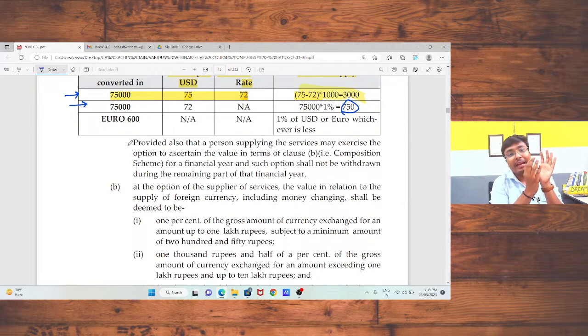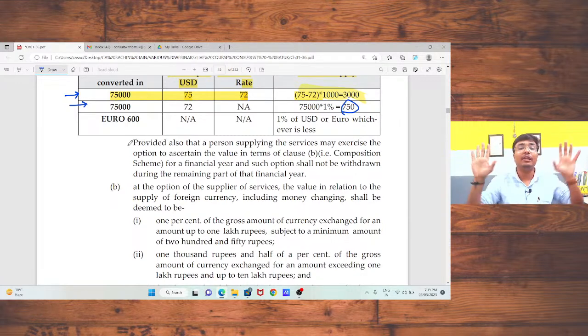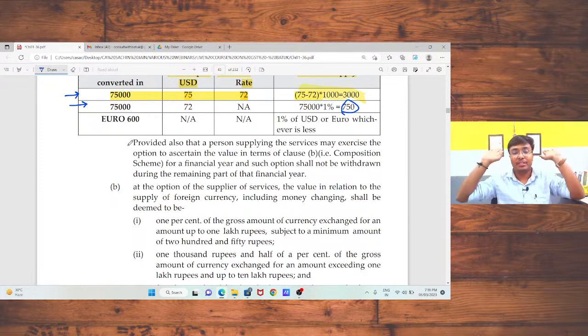In that case, the bank needs to convert that euro into Indian currency and that US dollar into Indian currency. Of the two, whichever is lower, on that amount the bank has to charge 1% as value of supply. Is that okay? And on that 1%, the bank needs to pay the GST.